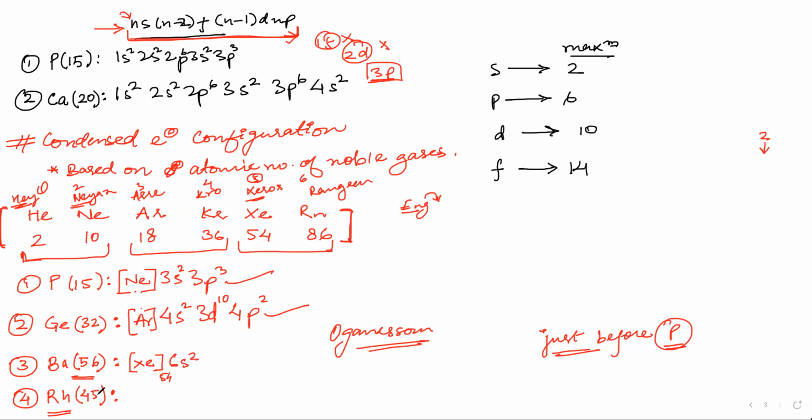Now let us come to rhodium. Rhodium is 45. Sanya, you have made a mistake and you can clear it now. There is a mistake just in addition, I would guess. So this is krypton. Krypton is 36. We have to fill 9 more electrons, right? So after 36, 4s, we will start with 5s. 5s will have 2 electrons. We are remaining with 7 electrons. After 5s will come 3f, which does not exist, but 4d exists. So we'll write 4d7. So this is for rhodium.